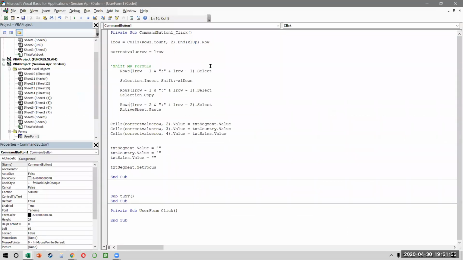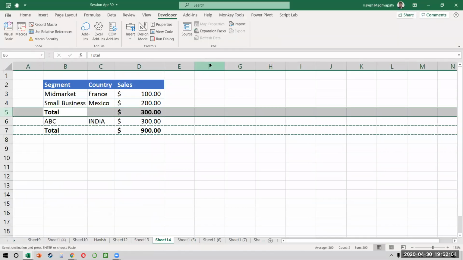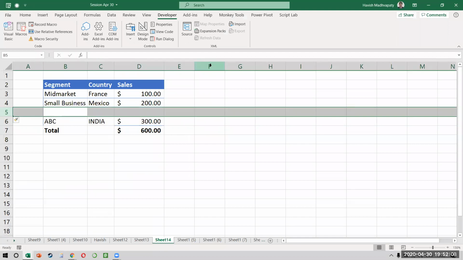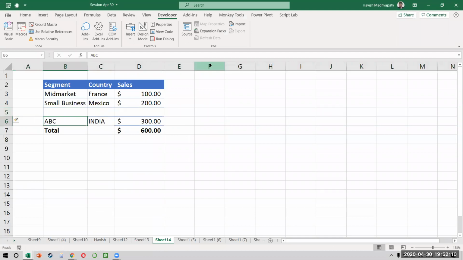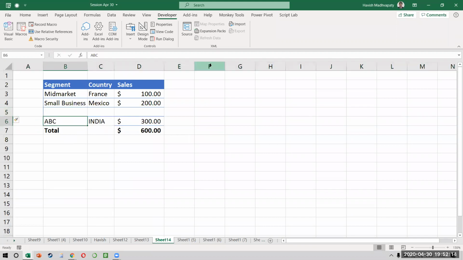L row -1 ही होना चाहिए. Then why is it not working? Let me see. But how can both of them be the same one? Wait. So I can insert. So shift, insert. Then I went to shift, insert. My L row is 6. So I go to.